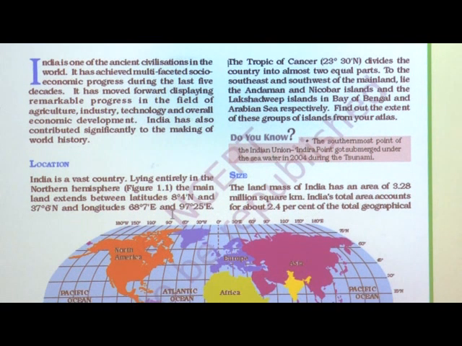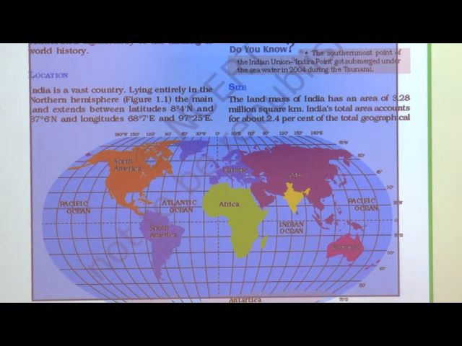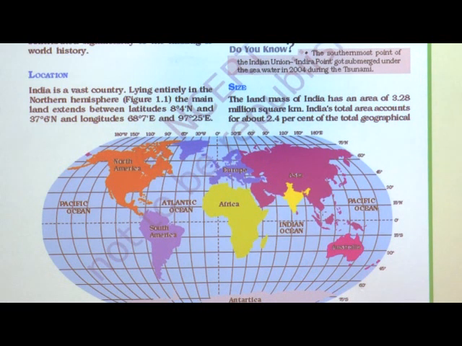See students, the map is here, this globe map. Now when we come to the location, how do we decide one country's location? First, see here, this center line on our world is called the equator. Look exactly at the line visible in the center, it is called the equator, and this equator divides our globe in 2 parts. The northern part of the equator is called the northern hemisphere, and the southern part is called the southern hemisphere.